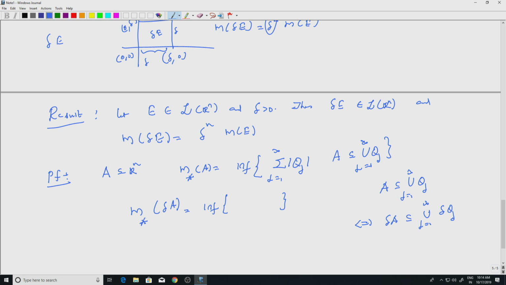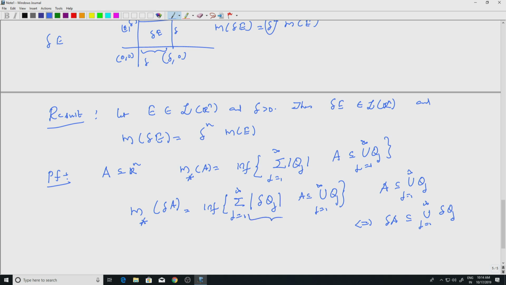So this would be the infimum of the summation, j equal to 1 to infinity, of the modulus of delta Qj, where the Qj's cover A. So A is contained in the union of Qj. You take any such cover, multiply by delta, you will get a cover of delta A. You take any cover of delta A, divide by delta, you will get a cover of A. So that is why this is true. The collection of cubes has to be the same essentially, apart from multiplication by delta.